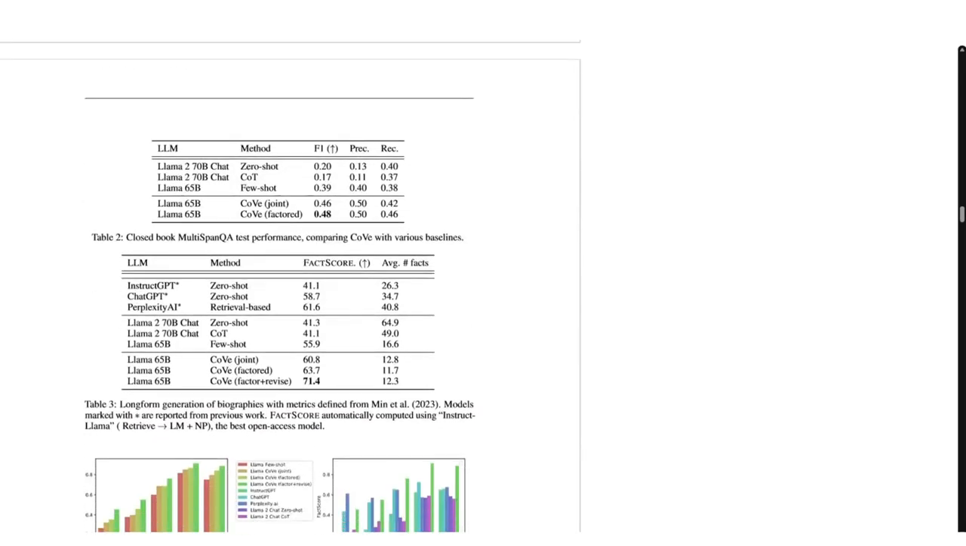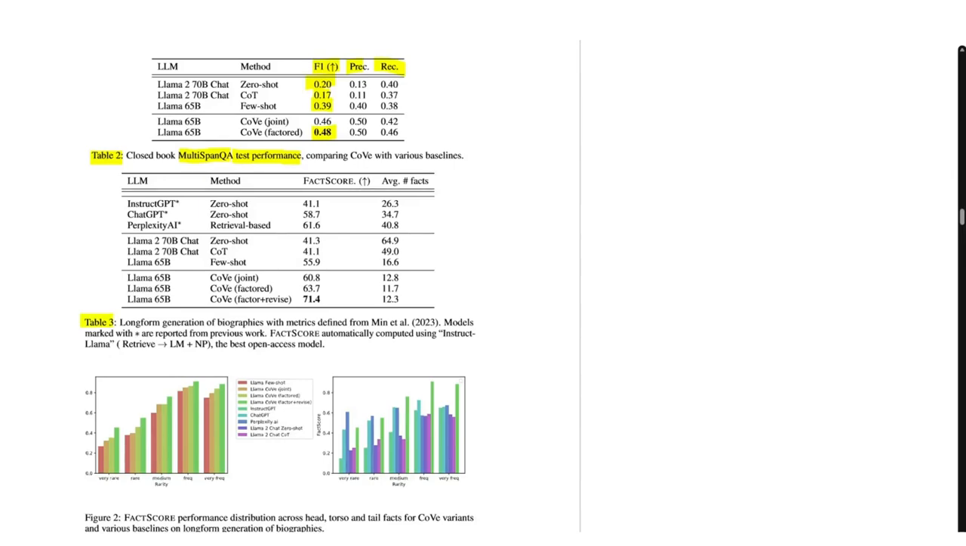Moving on to table 2, which is here, which presents the results for the multi-spam QA test performance. And again, here they measure the F1 score, the precision, and also the recall. And you can see that COVE, with a factor approach, improves the results of few shot, chain of thought, and zero shot. Okay, that's pretty good.